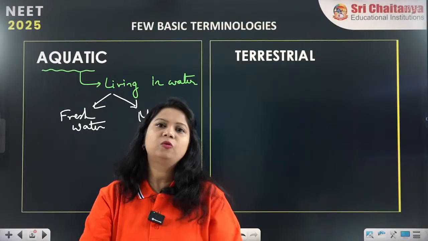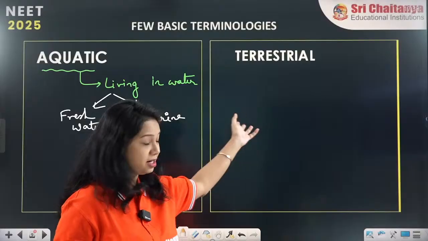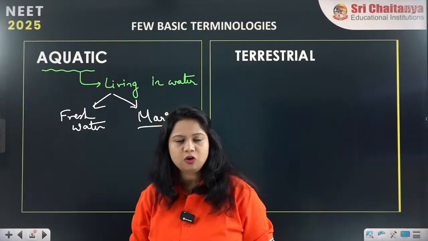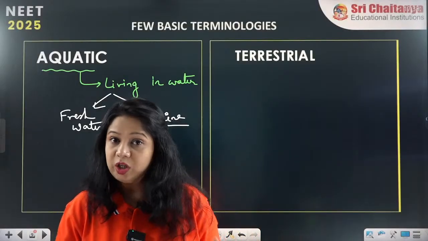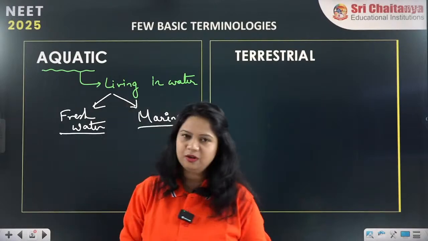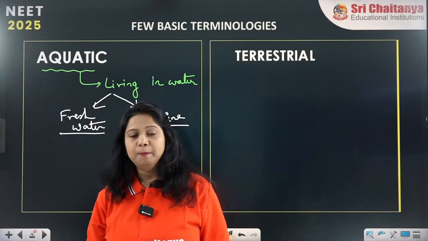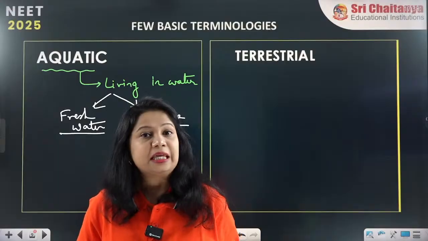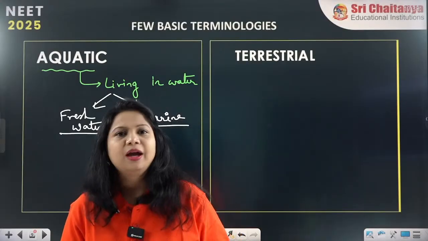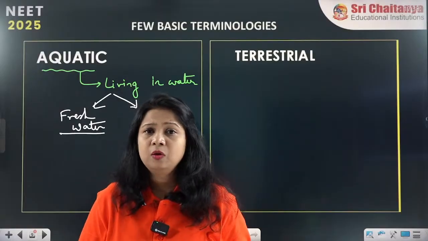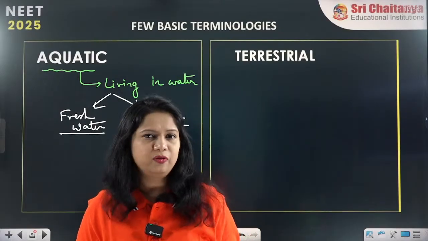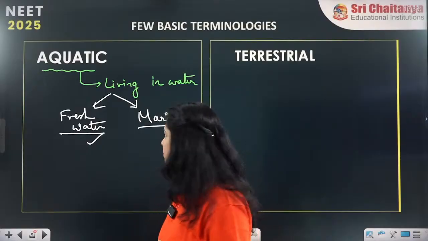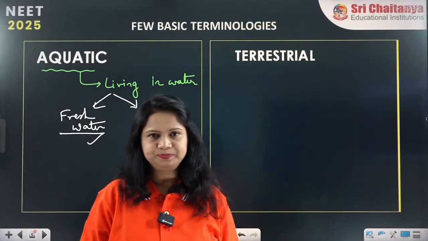Aquatic is normal, we all know what lives in water is aquatic, what lives on land is terrestrial. But some of them live in oceanic water, they are called marine water organisms. Some live in fresh water, they are freshwater organisms. To name a few, marine organisms are shark, rays, electric ray, stingray, octopus. And few organisms which always live in freshwater are freshwater fishes like rohu, katla, we have heard of it. So there are organisms which live only in freshwater, and organisms which live only in marine water.